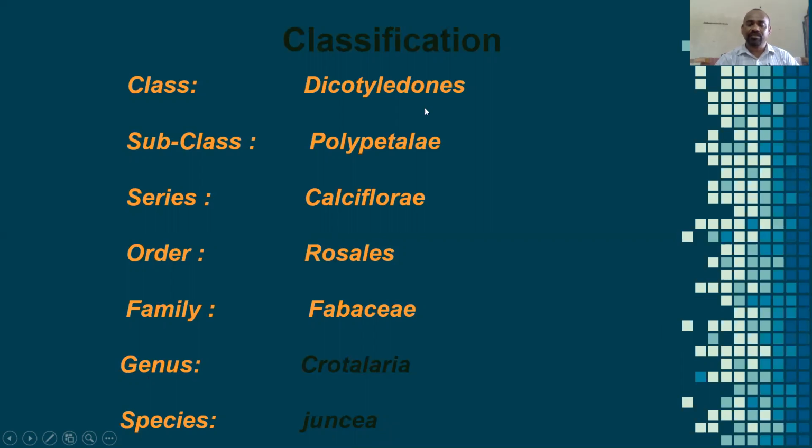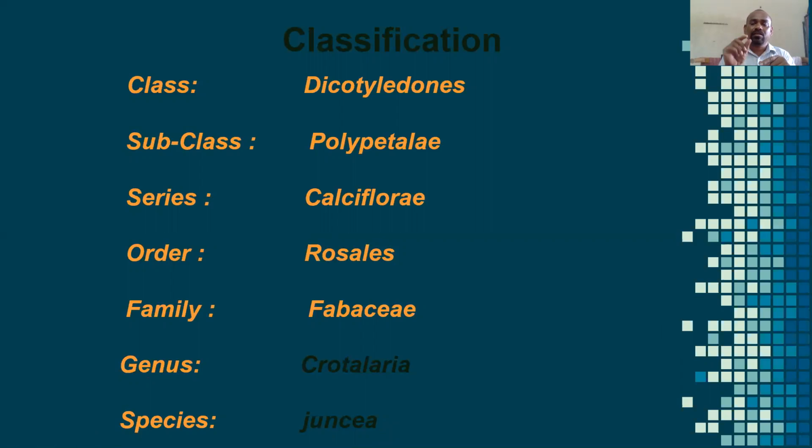First, dicotyledons. Students, for example, if we take any seed of a plant belonging to Leguminosae or Fabaceae, we can easily separate two halves of the seed, meaning two parts.